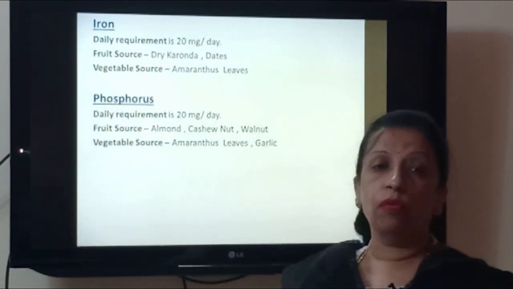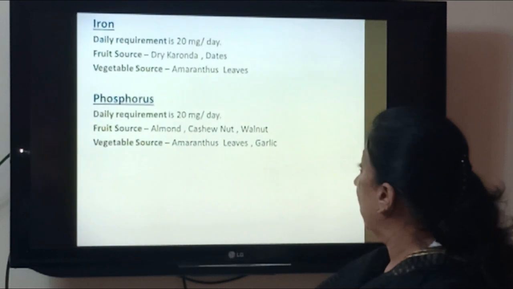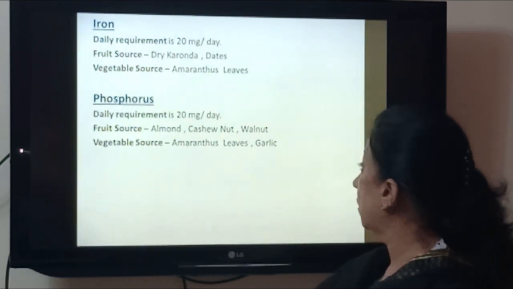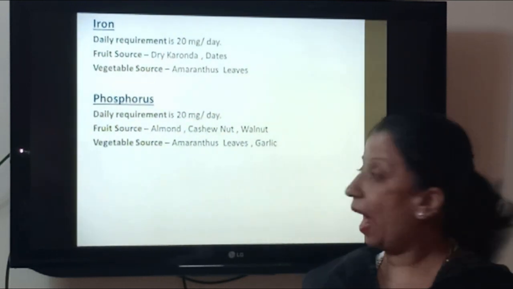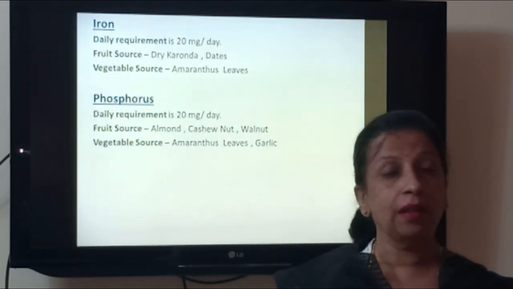Phosphorus is very important for the formation of bones and teeth in humans. So the daily requirement is 20 milligram per day. Fruit sources are almond, cashew nut and walnut. Vegetable sources are amaranthus leaves and garlic.